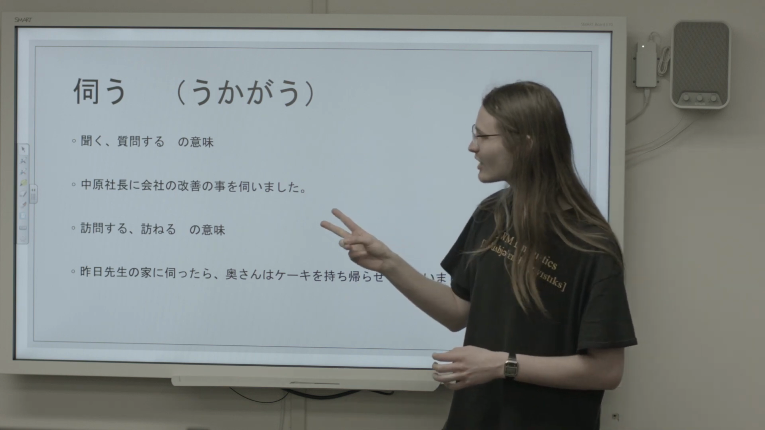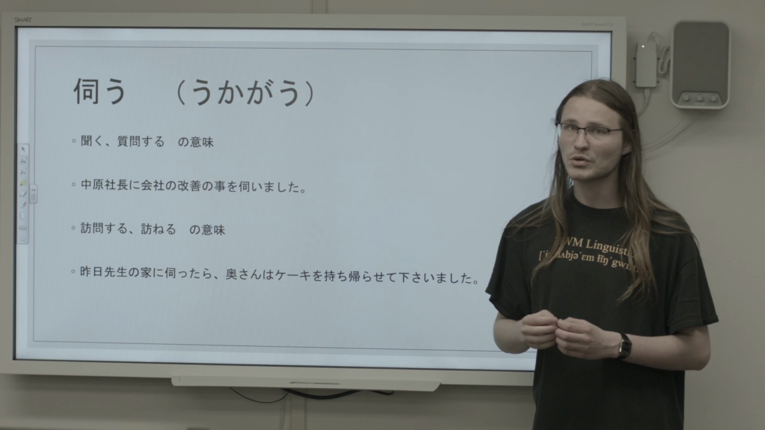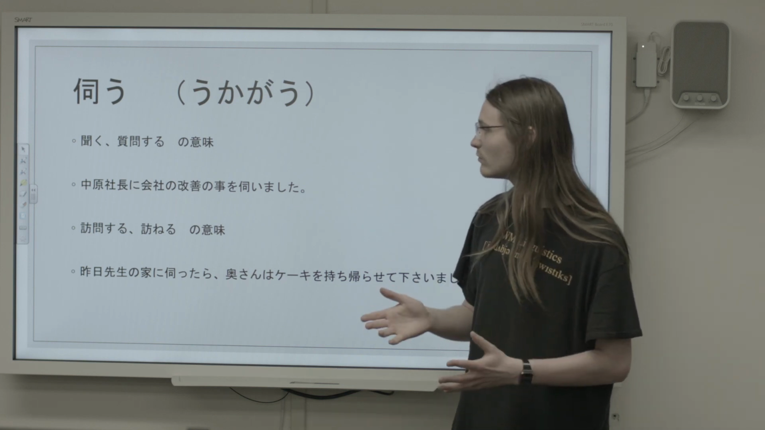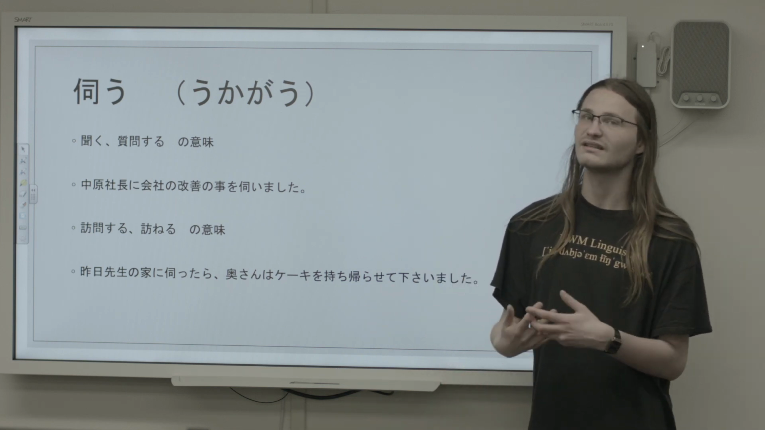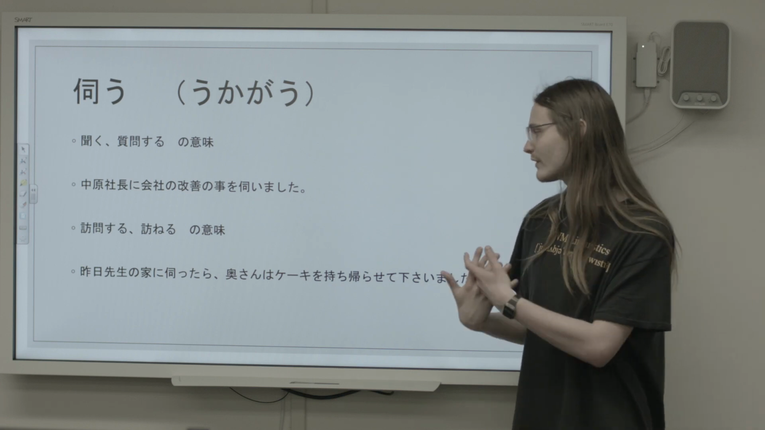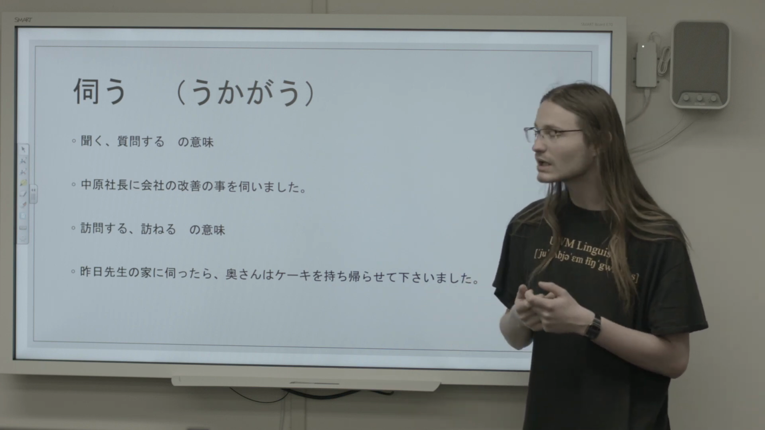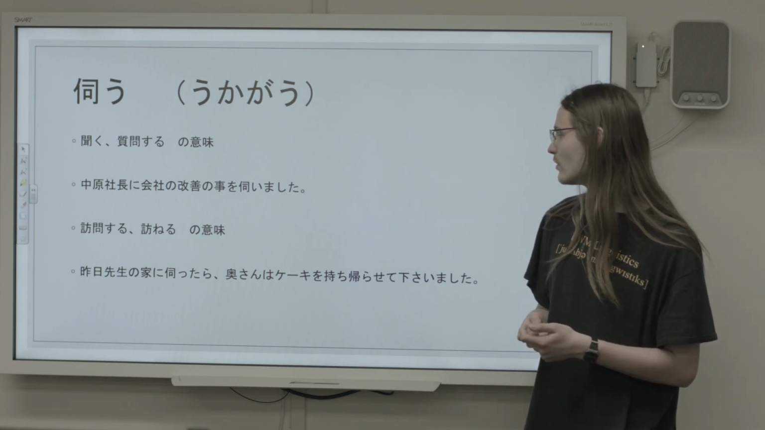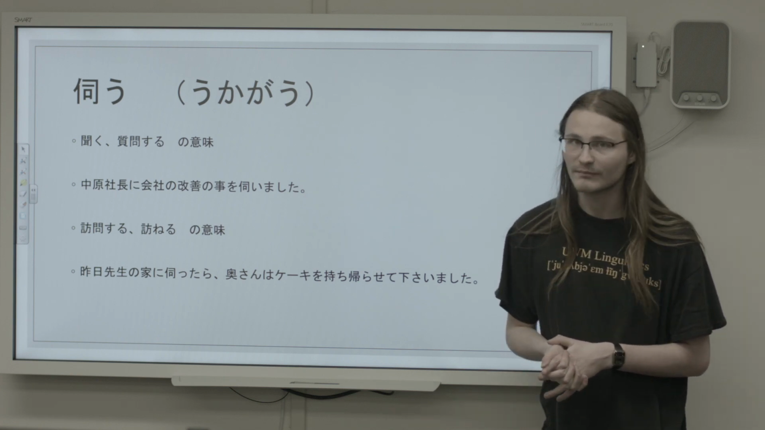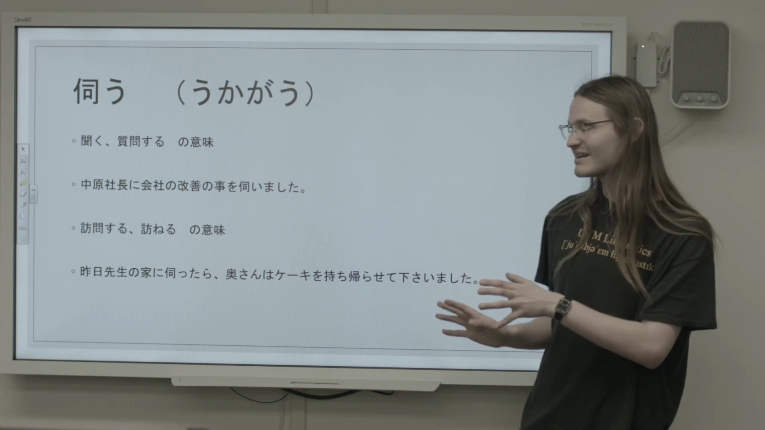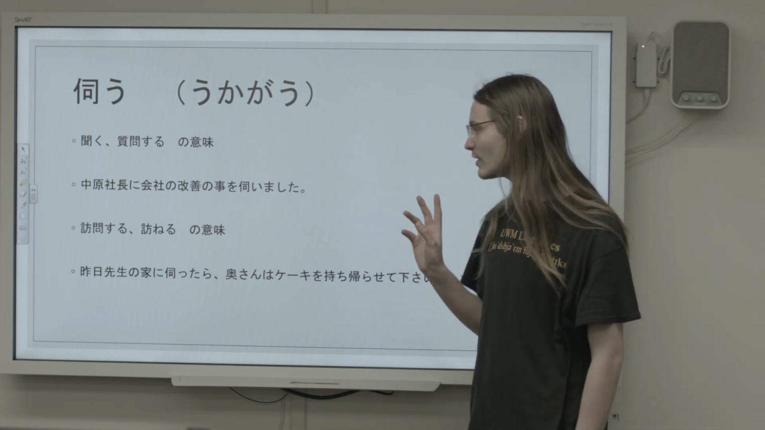The second meaning of ukagau that you need to know is going to be equivalent to standard Japanese, houmon suru or tazuneru, meaning to visit. So let's look at an example sentence for that. 昨日、先生の家に伺ったら、奥さんはケーキを持ち帰らせてくださいました。Okay, this is a little bit of a long one, but let's break it up.